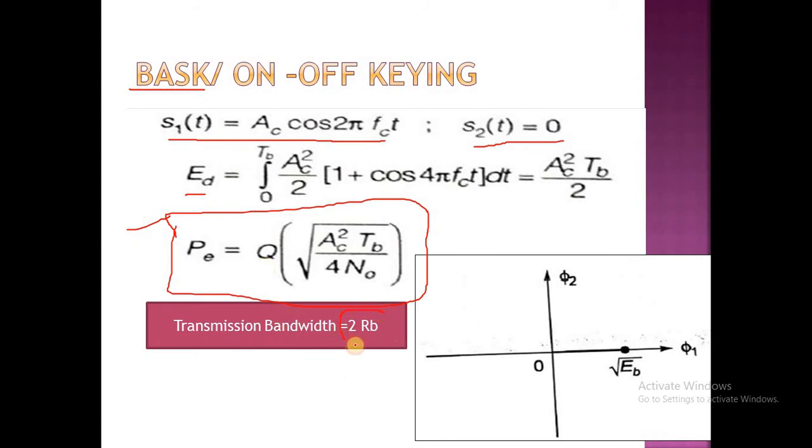Here the transmission bandwidth is 2 Rb. So here it is the constellation diagram. We have only one point here, with phi 1 and phi 2, that is square root of Eb. It is the one-dimensional representation of the BASK. It is the constellation diagram or signal space diagram for the BASK.